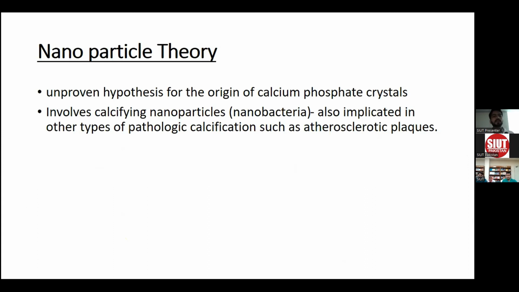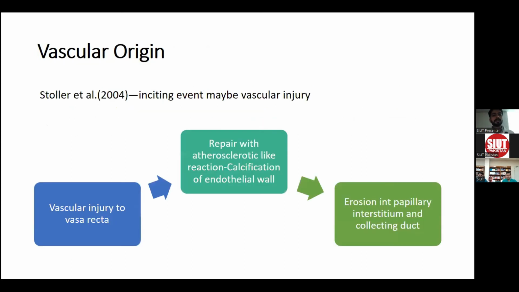Then comes the nanoparticle theory. It's an unproven hypothesis for the origin of calcium phosphate crystals. According to it, stones are formed by calcification of various nanoparticles, like the process that is implicated in various pathological processes of calcification. Stoller defined that the inciting event might be any vascular injury, like injury to the vasa recta, leading to the initiation of a repair process like an atherosclerotic reaction that can cause the deposition of various solutes and erode into the papillary interstitium and further extend to the collecting duct.